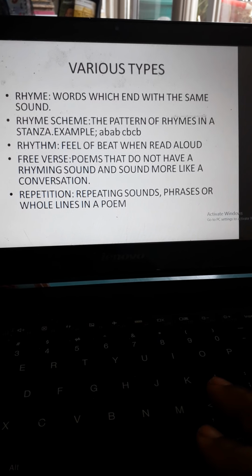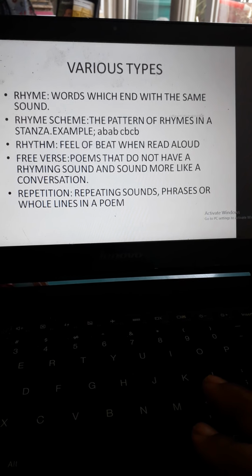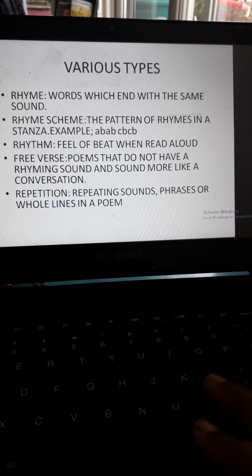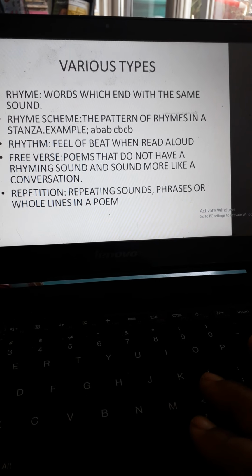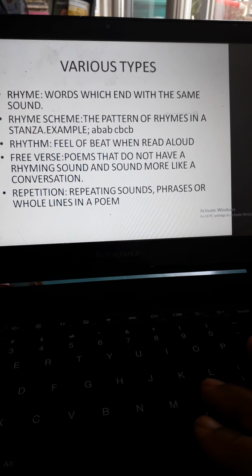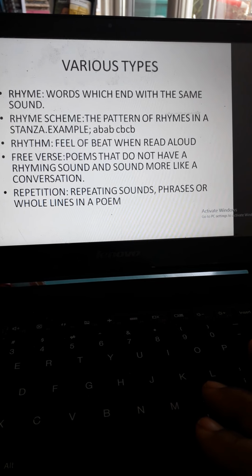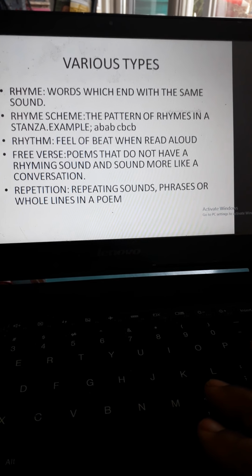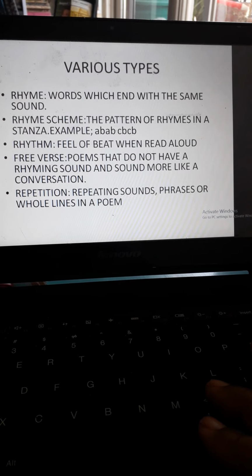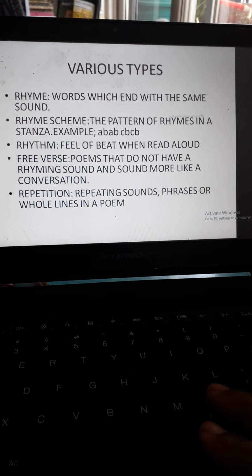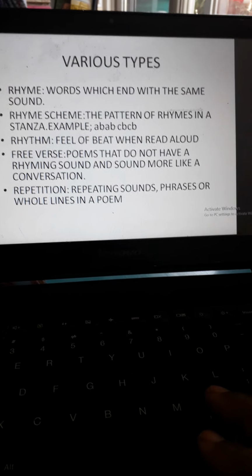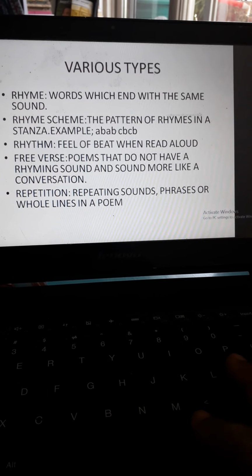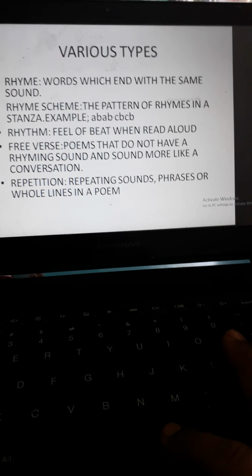Like in class 12, there is a poem, My Mother at 66. That is a free verse because in between it has only commas and it is ended with a full stop in the last stanza, the last line. Now, repetition, repeating sounds, phrases, or whole lines in a poem. That is repetition.